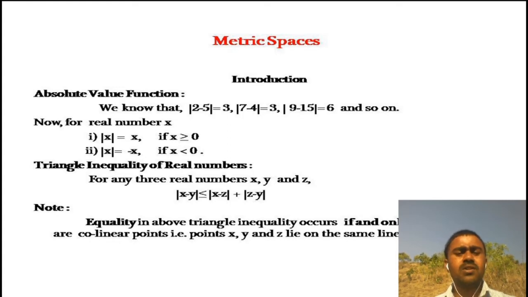Now, by definition, we know what the absolute value function is. We know that the absolute value of any real number is itself if it is non-negative, and it is the negative of that number if it is negative. This is the definition of the absolute value function.